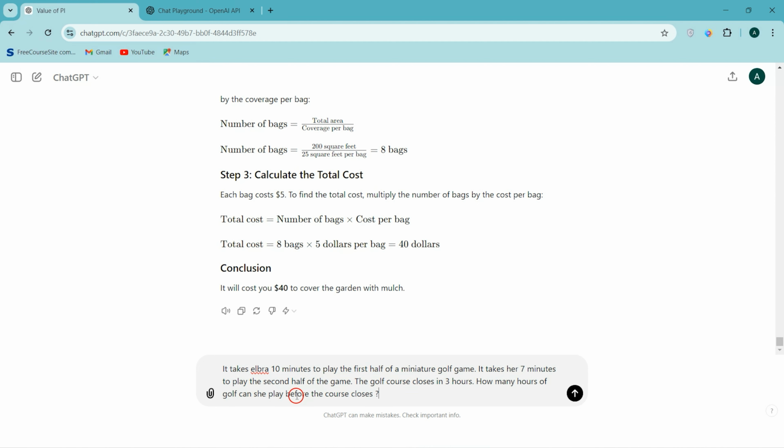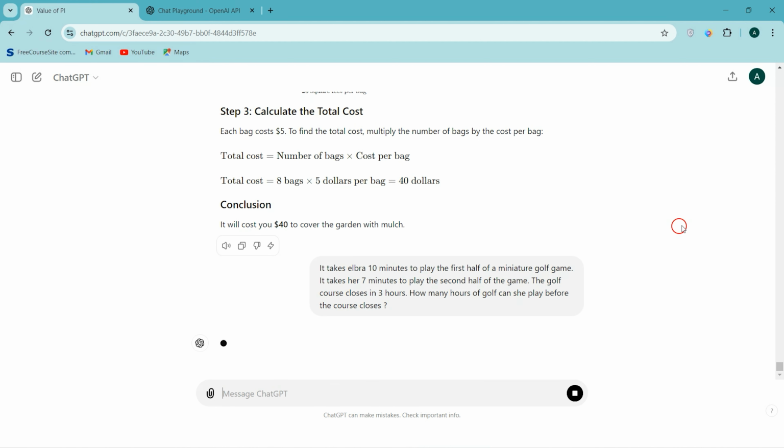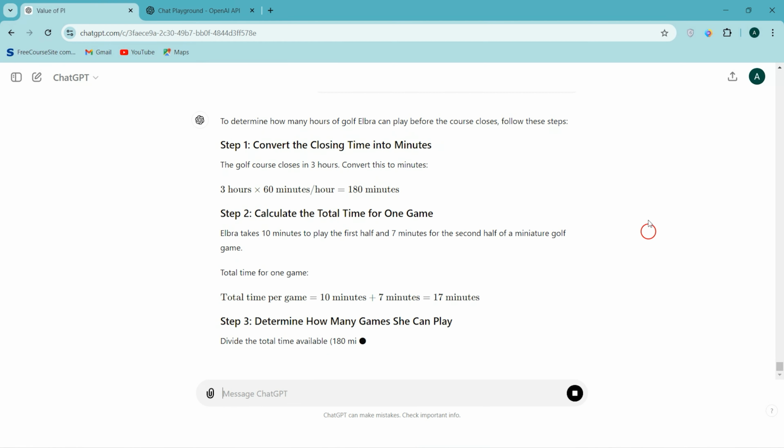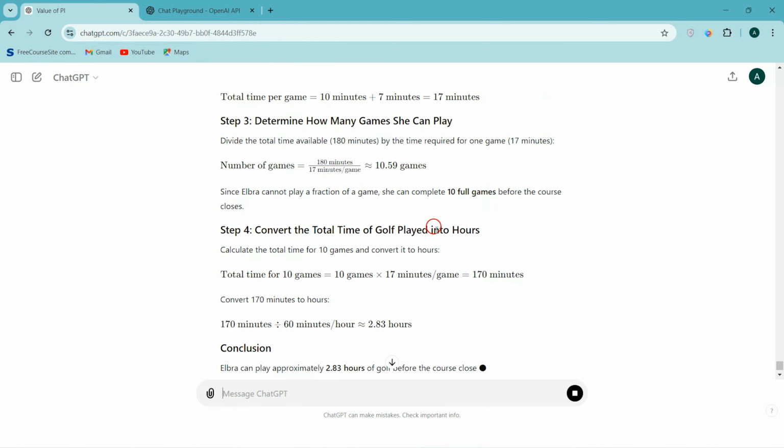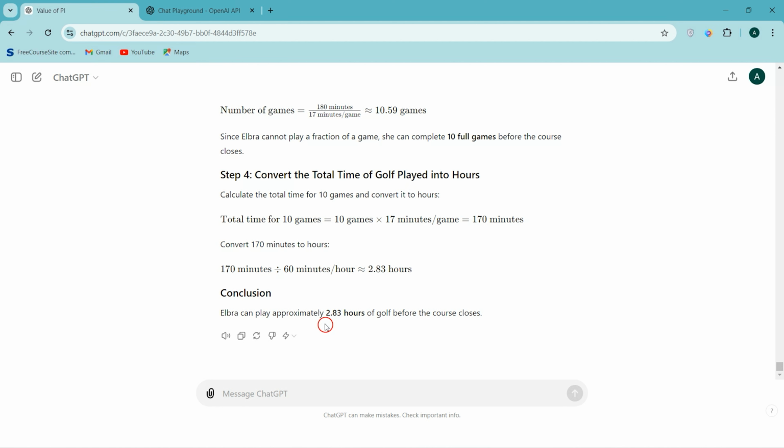How many hours of golf she can play before the course closes? Now we'll see. So now ChatGPT is calculating the time and all, and finally it has provided 2.83 hours. Okay, so that is the 2.83 hours of golf before the course closes.